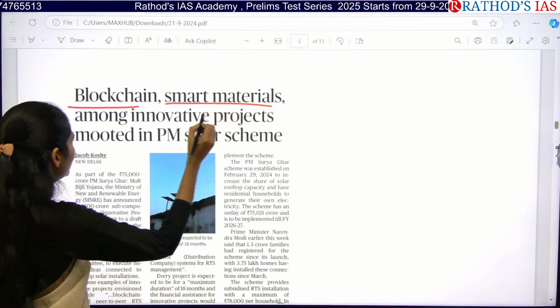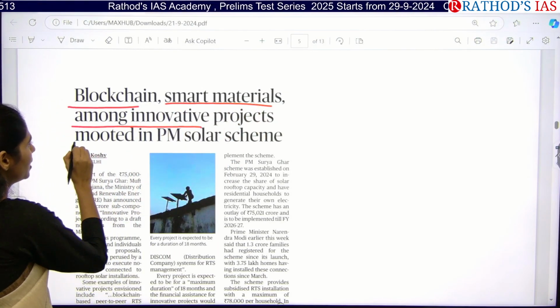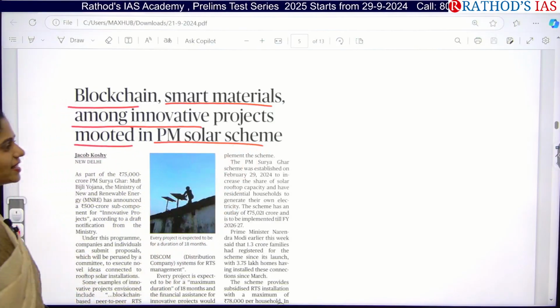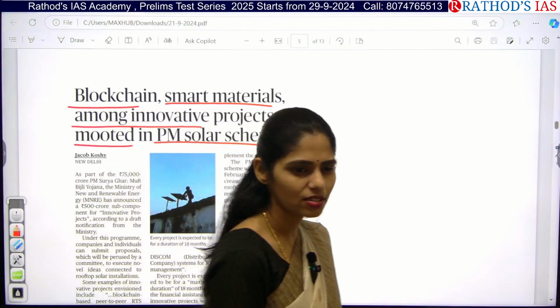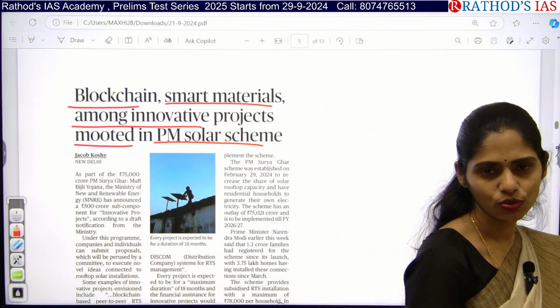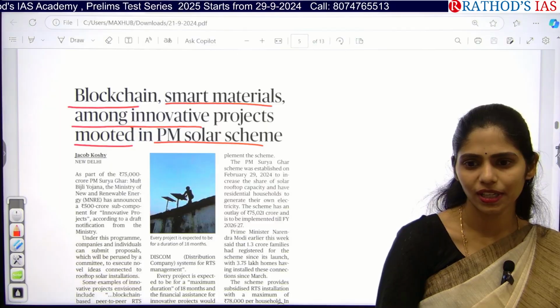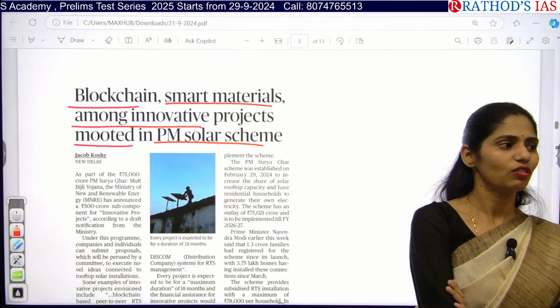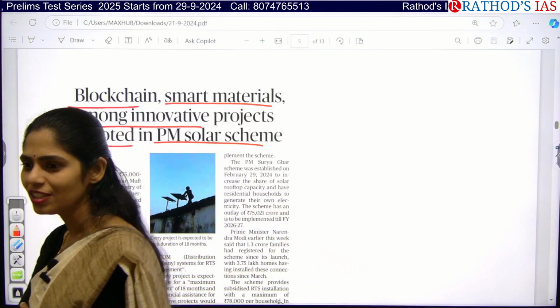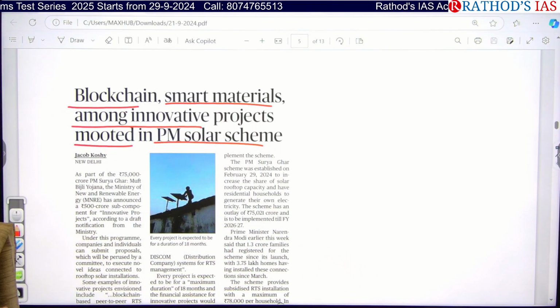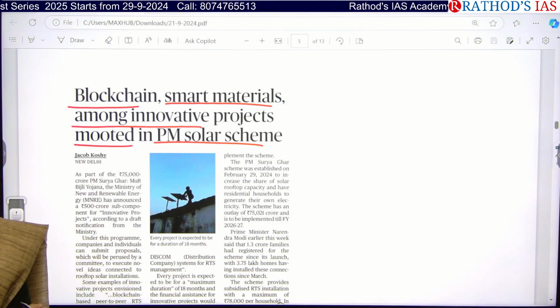Okay, say this article: blockchain, smart materials among innovative projects mooted in PM Solar scheme. So what is this PM Solar scheme about? Solar means solar energy. It is a type of renewable energy. Why do we need this renewable energy? For sustainable development goals, only for sustainable development goals.